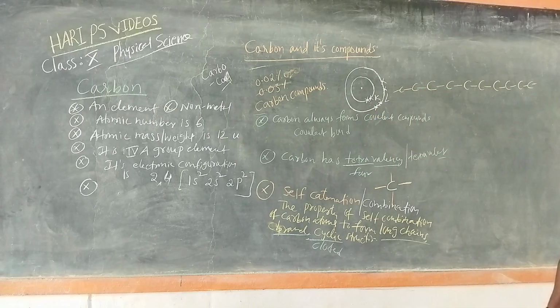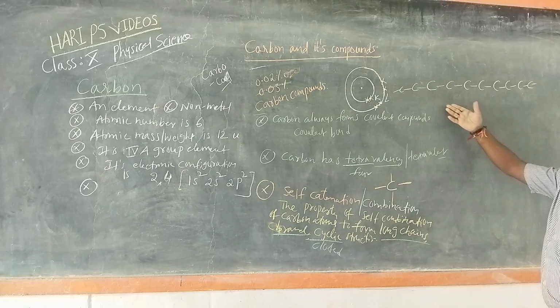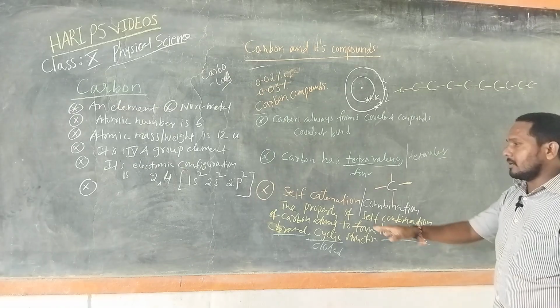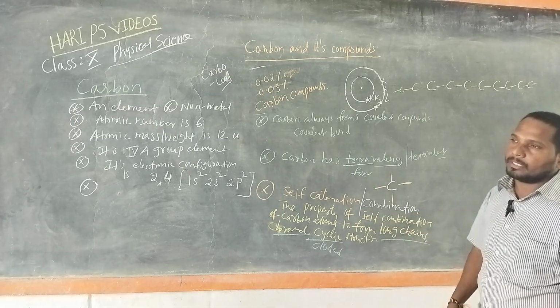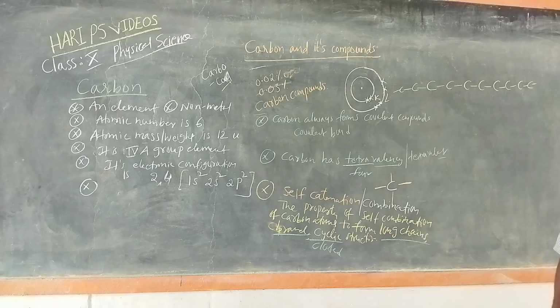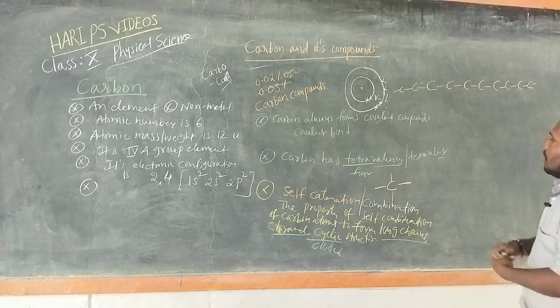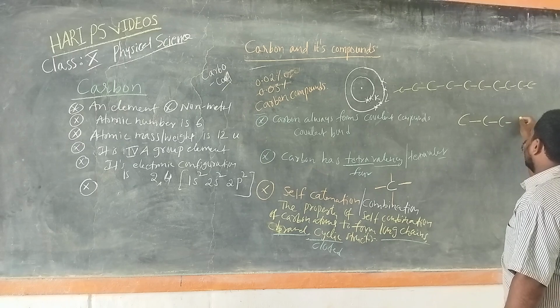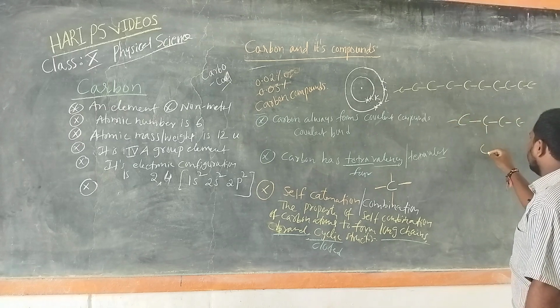Carbon has the ability to form long chains because of its self-catenation ability. So long chains are formed, like this.